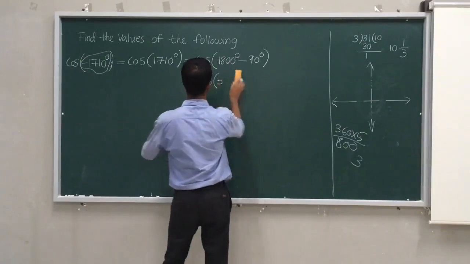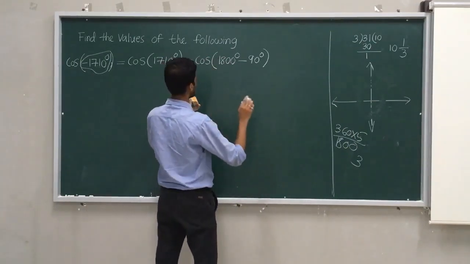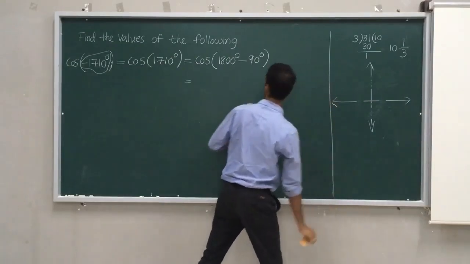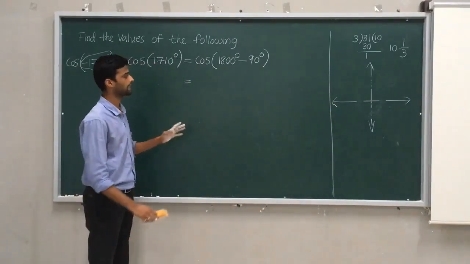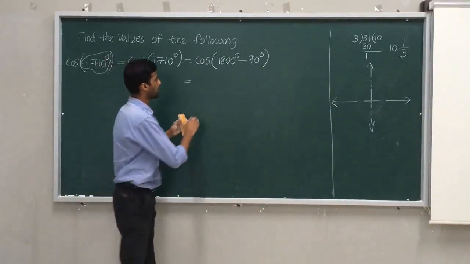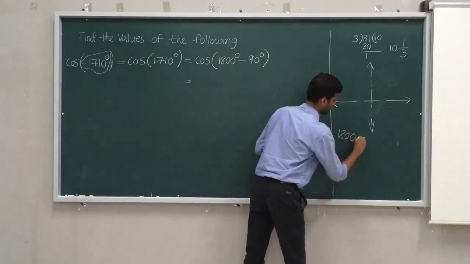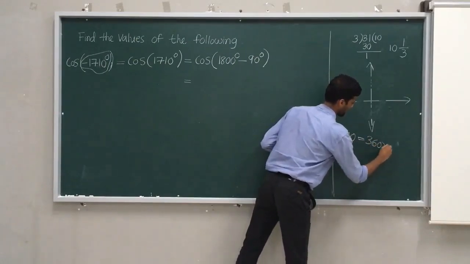Now let me do one thing. 1800 in terms of 360, we obviously know, I will keep that now.